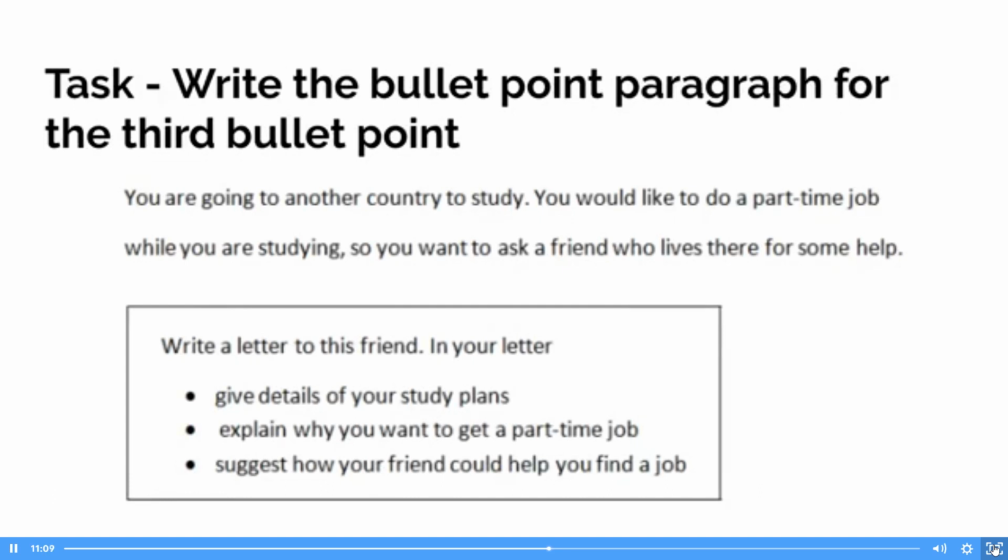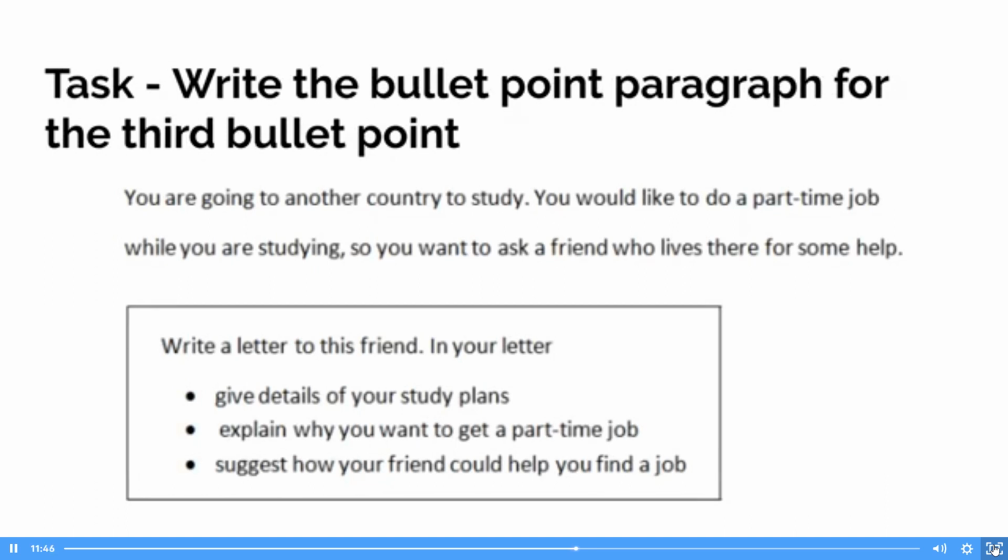Hello, Tanya, how are you? Wouldn't I have to mention what kind of job I'm looking for? You could mention what kind of job you're looking for, as long as it's relevant to how your friend could help you find that job. I think in both bullet point paragraph 2 and bullet point paragraph 3, you could mention the type of job. You could also mention the type of job in your purpose statement, quite honestly.